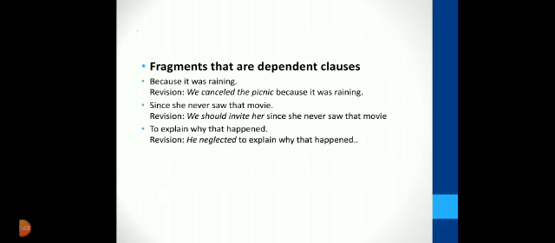Fragments that are dependent clauses. Number 1, "because it was raining." Correct is "We cancelled the picnic because it was raining." Number 2, "since she never saw that movie." The correct one is "We should invite her since she never saw that movie." Example 3, "to explain why that happened." Correct is "He neglected to explain why that happened."